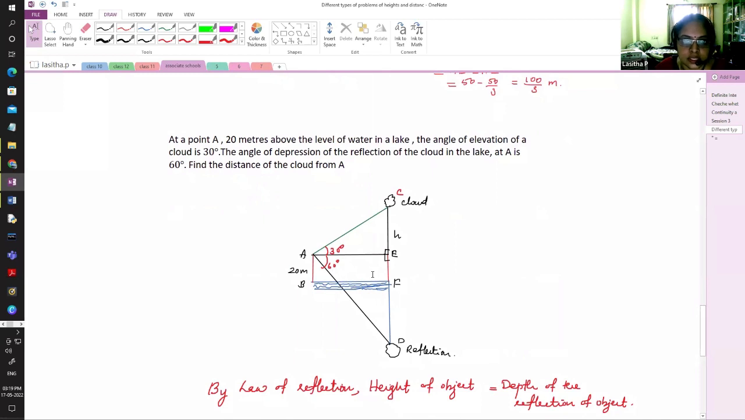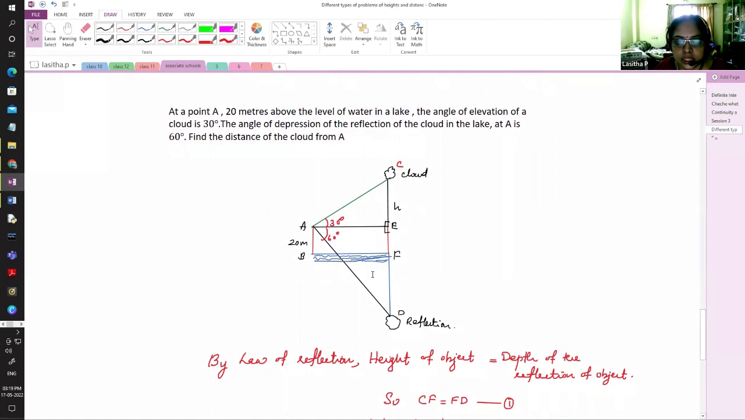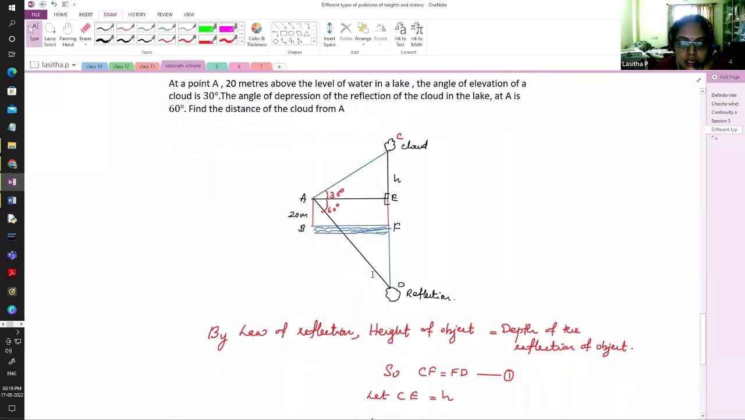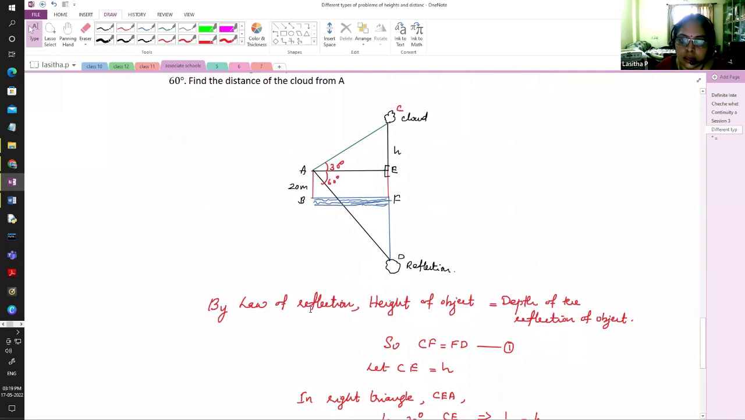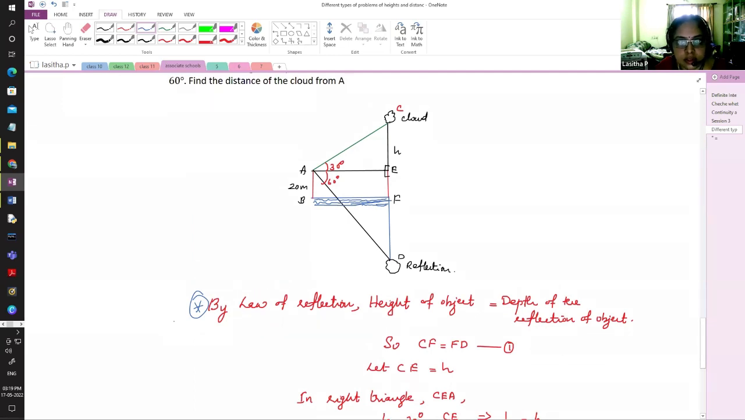This is one higher order thinking level question, the cloud question, which is already there in the textbook. This is a little higher order because the children should know the law of reflection also in this one: the height of the object is equal to the depth of the reflection of the object. This is something we need to tell them. The children may not know that, unless they are good in their science topics. So we need to tell them that previous knowledge is needed here.